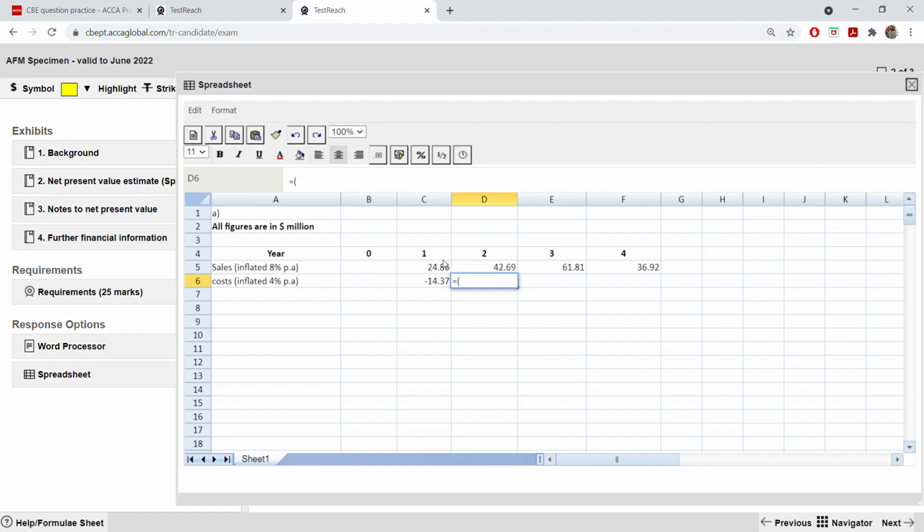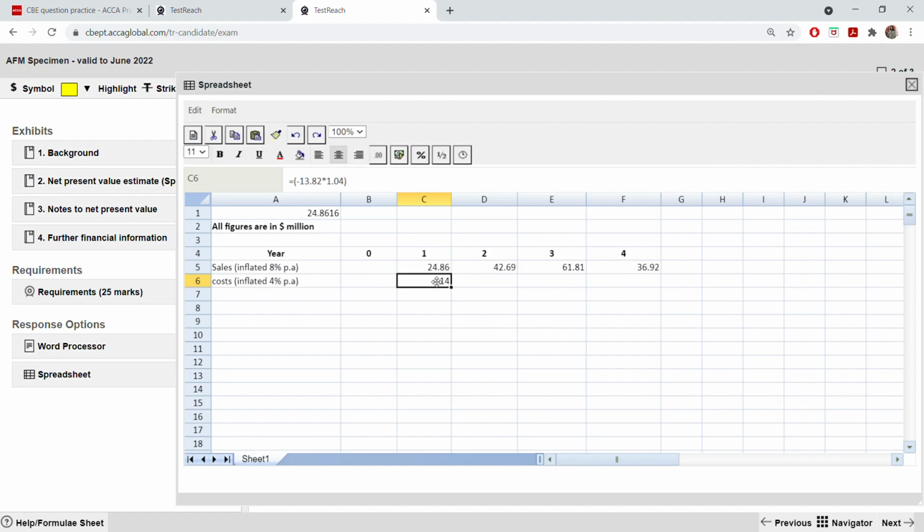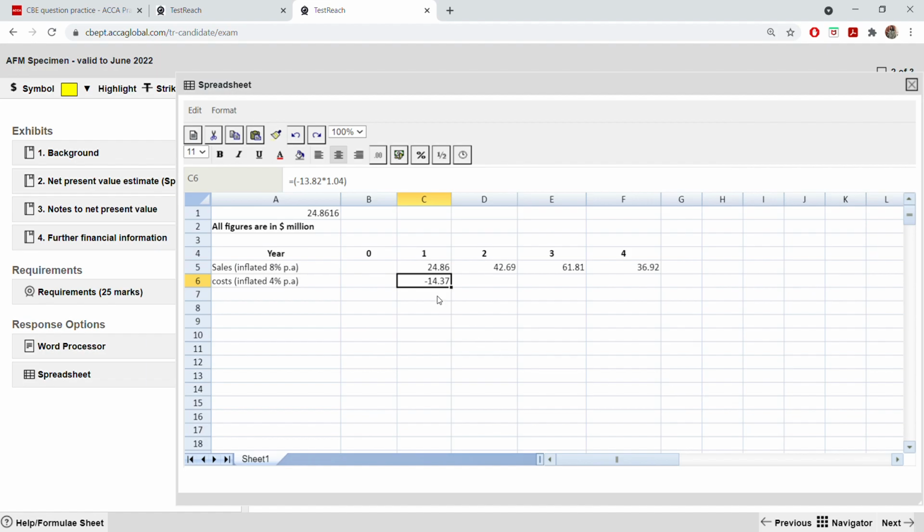If the decimal places are coming up to 5-6 digits, don't deal with such big numbers, or you can round up to a whole number also, it's okay. If you want to round it up to the whole number, go to format cell and take this 0. You see, it will come to a whole number. That also you can do, but better to keep 2 decimal places, because sometimes the difference might be so insignificant that every number will be the same. So even in a marking scheme, they keep it in 2 decimal places. You cannot drag your cell here because the figures are different every year.